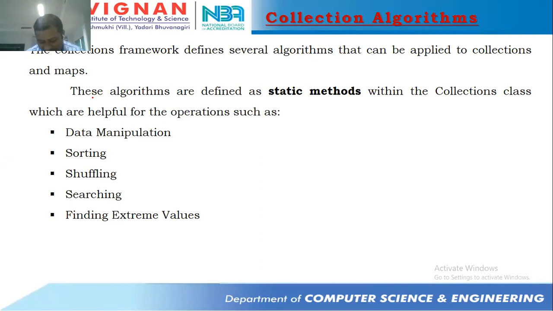You might get questions like differences, such as the difference between HashSet and LinkedList. You might get some differences, or they might ask you about collection algorithms, StringTokenizer, or the Scanner class. Like that, they might ask you questions.